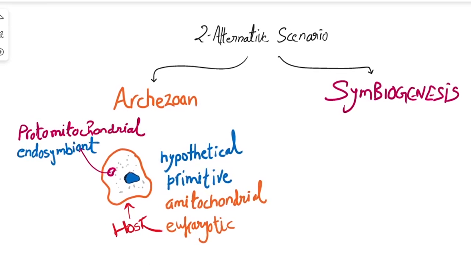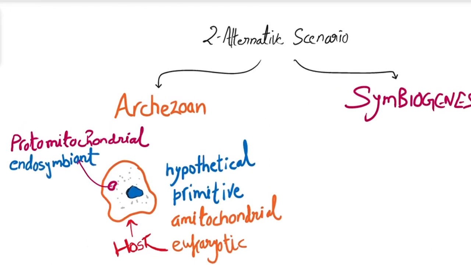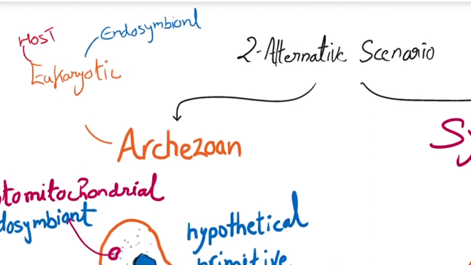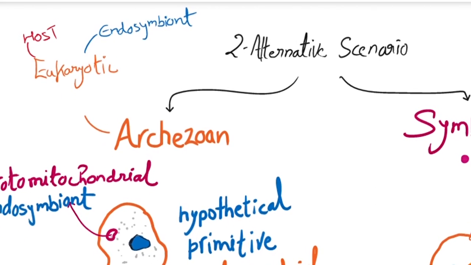This was an endosymbiont, but it was the proto-mitochondrial. That means this is believed to be an old mitochondrion that stayed inside the host, a mitochondrial eukaryote. Remember that in archaeozoan scenario, both the host as well as the endosymbiont are eukaryotes.